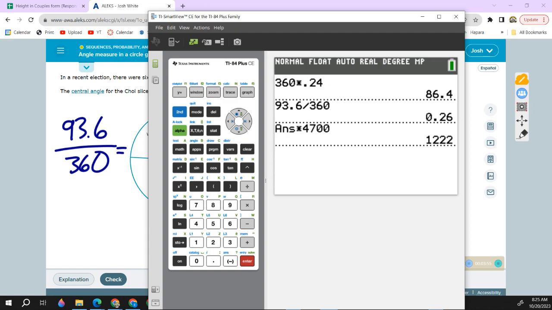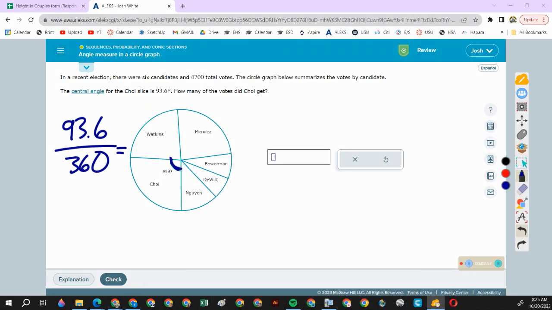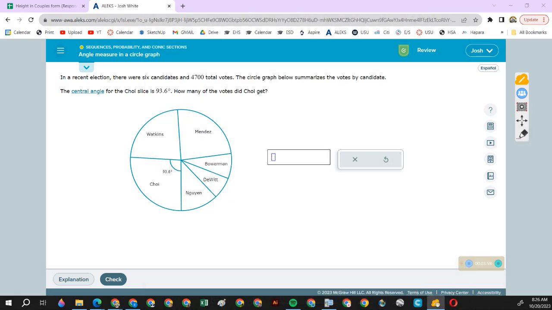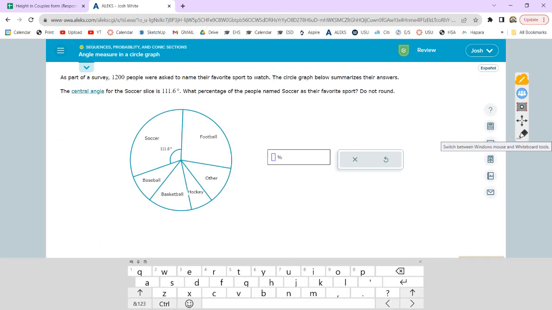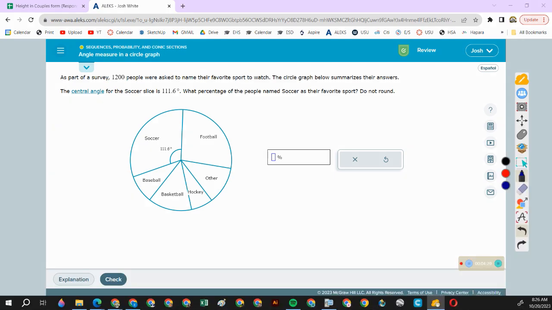Okay, let's do another one. "1,200 people were asked to name their favorite sport to watch. The circle graph below summarizes their answers. The soccer slice is 111.6. What percentage of the people named soccer as their favorite sport?"